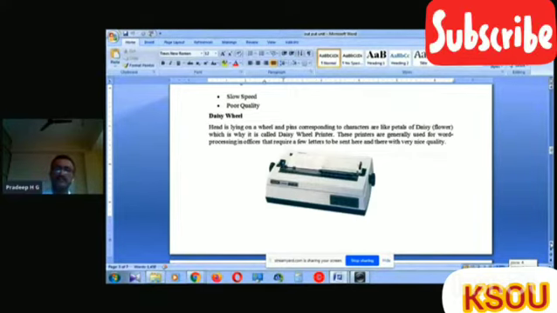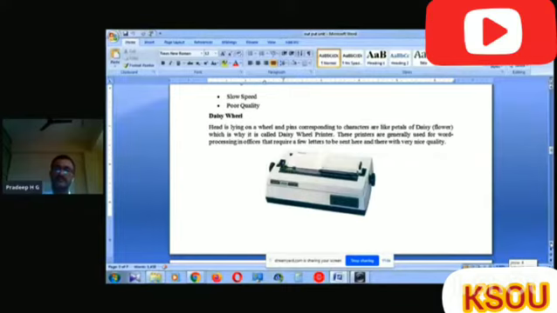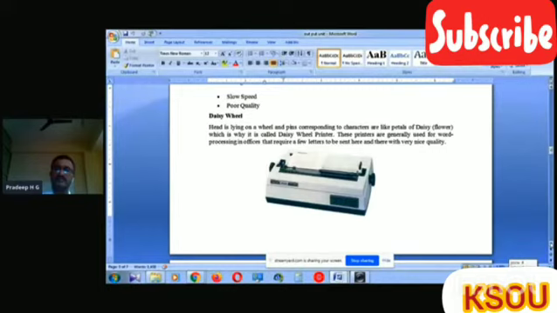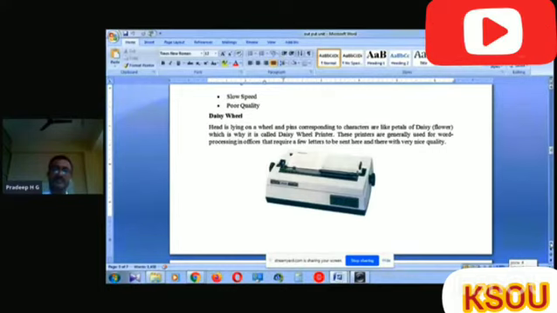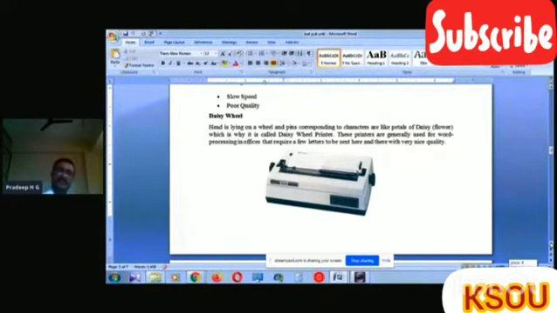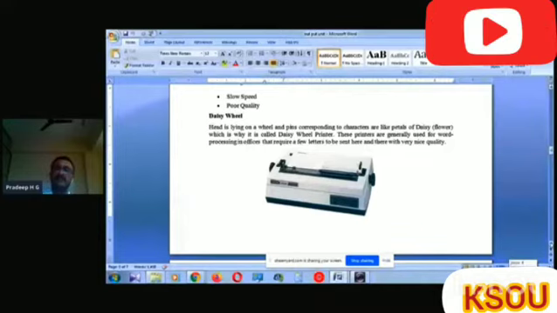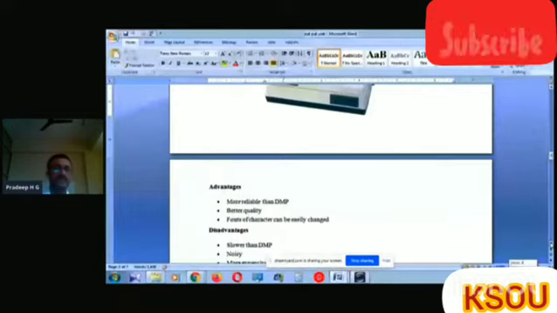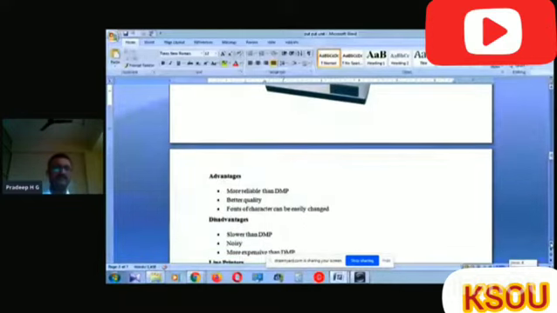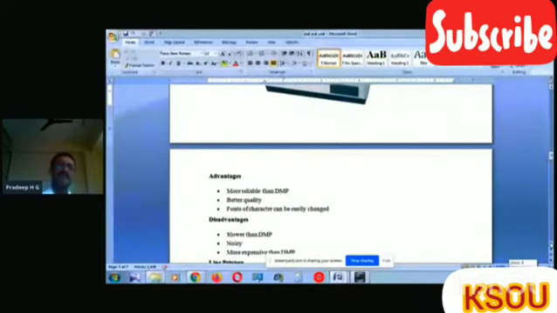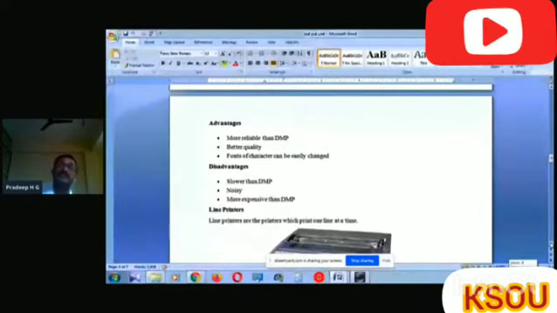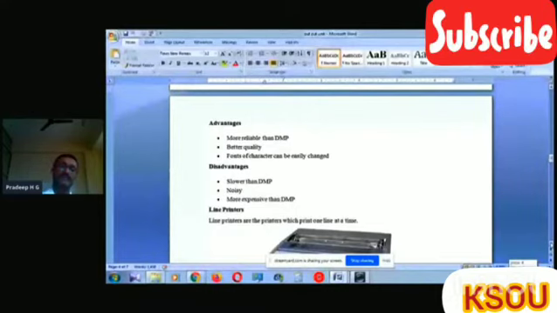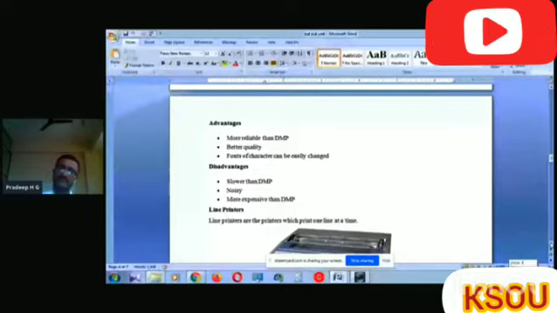These printers are generally used for word processing in all very nice quality. Compared to dot matrix, the quality of the printing is good in the daisy wheel printer. But we have some other disadvantages also. What are the advantages in the daisy wheel: more reliable than dot matrix printer, better quality than the dot matrix. Then fonts of character can be easily changed from one size.